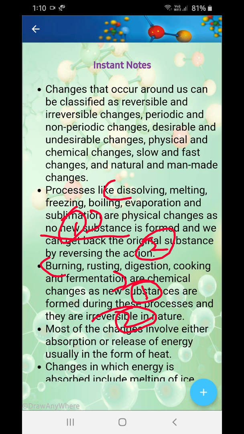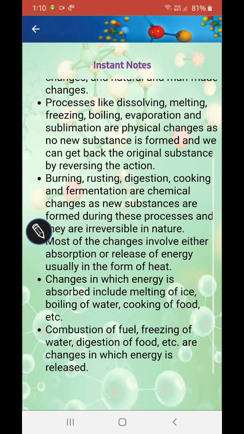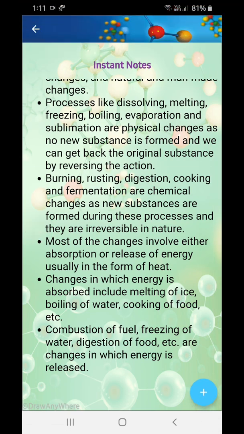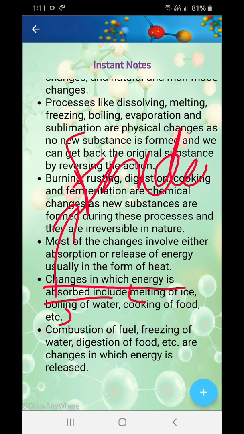Okay, most of the changes involve either absorption or release of energy in the form of heat. Change requires energy. Now changes in which energy is absorbed, including melting of ice, boiling of water, etc. Okay. So changes in which energy is absorbed, they have not given the whole term, but I am telling you, it's the endothermic change. Think about this example also. Am I right? Do they really absorb energy or heat?